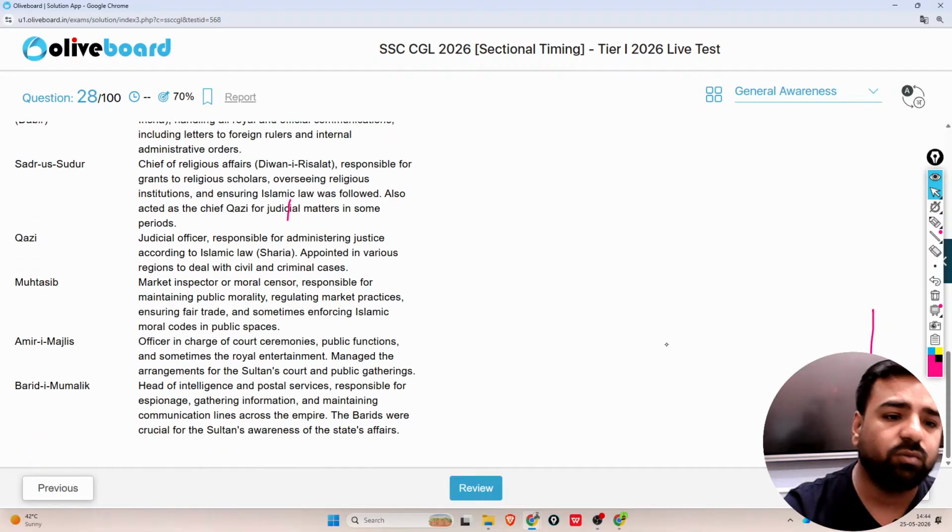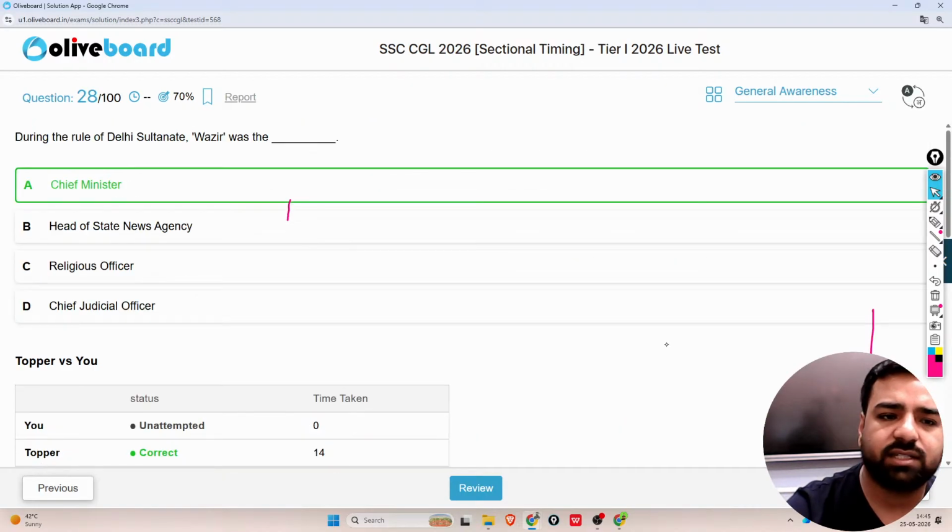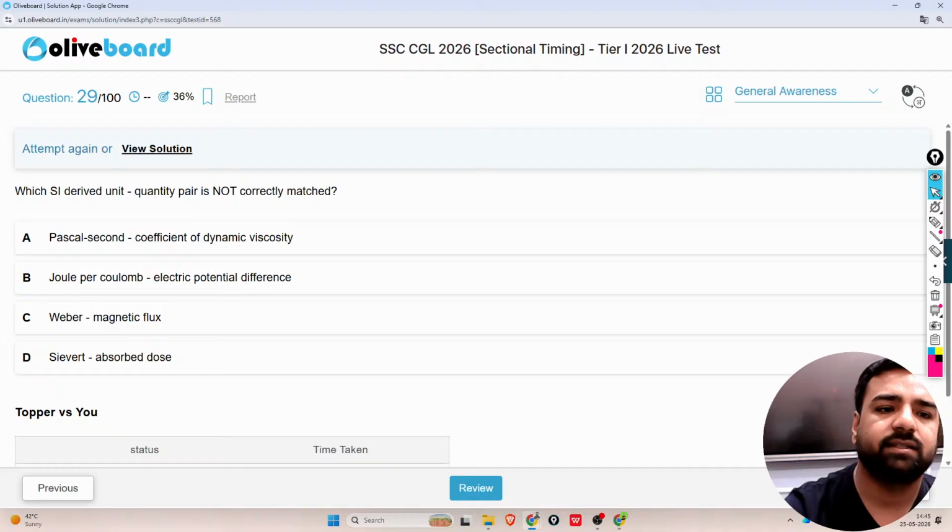Achha, there were 2 more. That is Amir-e-Majlis, that is officer in charge of the court ceremonies and public functions, and also Baridi Mumalik. So he was the head of intelligence and postal services. Fine. So yes, all these were important. They are asked in the examination. You must remember them. Next, guys.